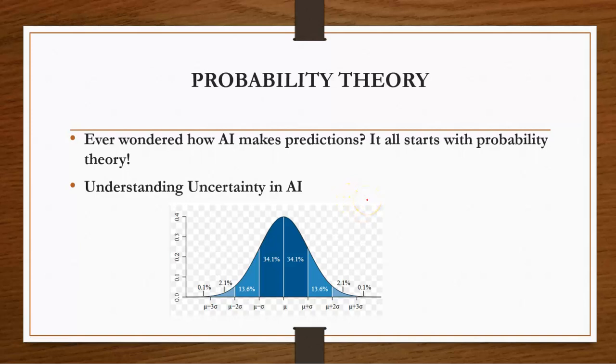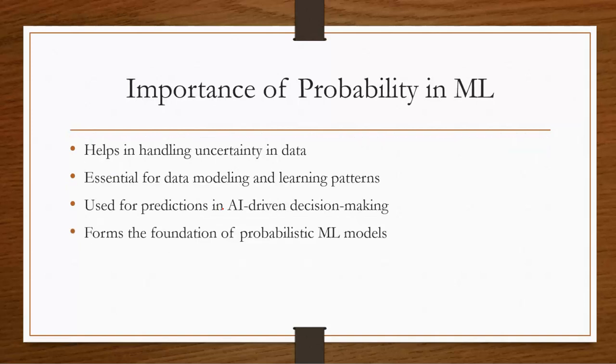Have you ever wondered how AI is making predictions? Here is the answer. It all starts with probability theory, that is, understanding the uncertainty. Probability theory deals with understanding the uncertainty in artificial intelligence, or we can say probability theory helps in understanding the uncertainty in ML. So here we see the importance of probability in ML.